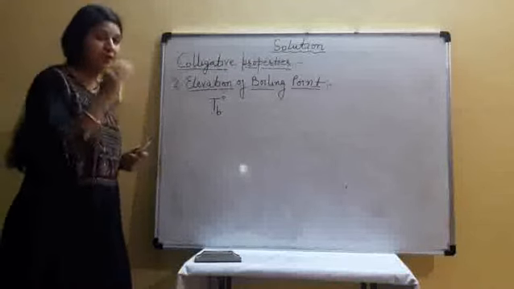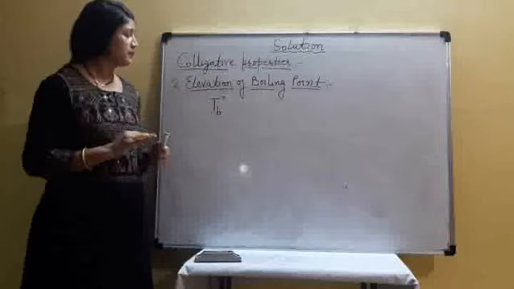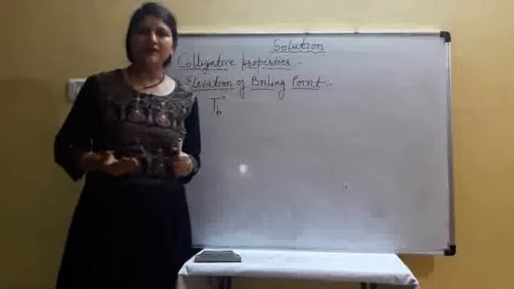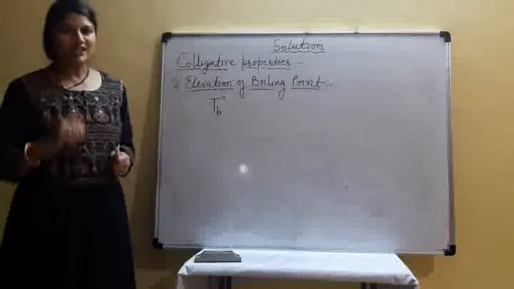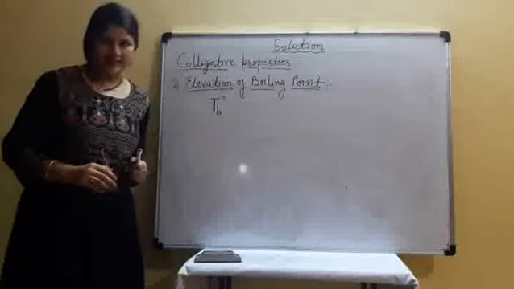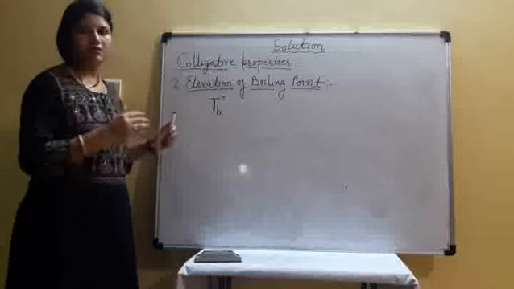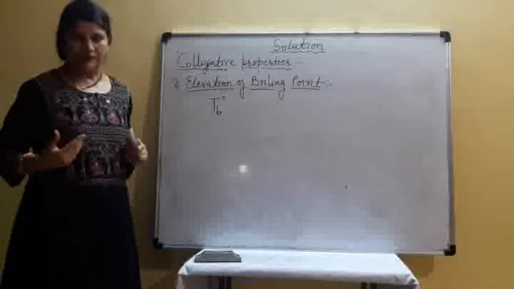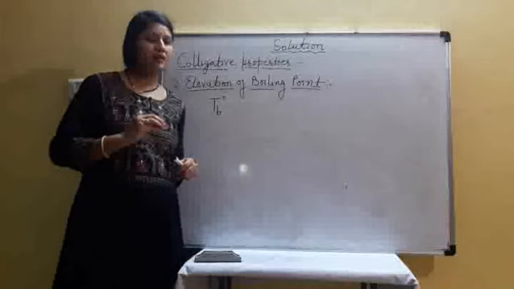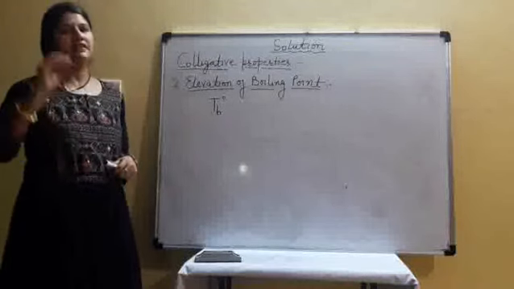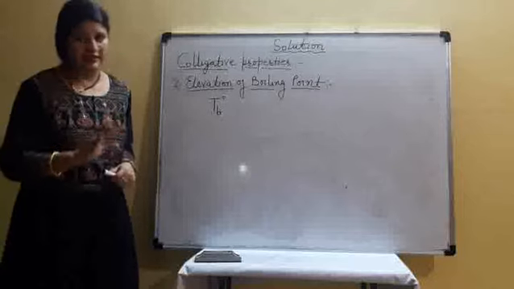The vapor pressure of the liquid becomes equal to the atmospheric pressure. We observed that in solution the vapor pressure decreases compared to the pure liquid. When we add solute, the vapor pressure of the solution decreases.